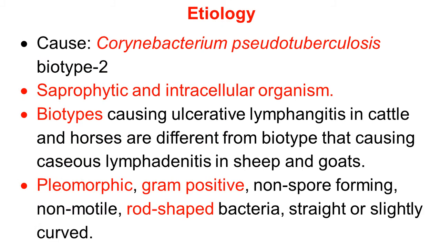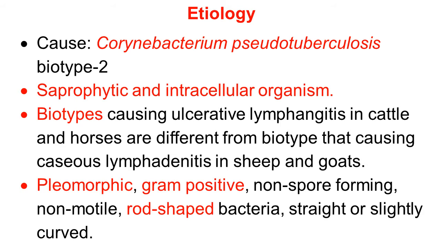The etiology of ulcerative lymphangitis is Corynebacterium pseudotuberculosis biotype 2. These organisms are saprophytic and intracellular organisms.